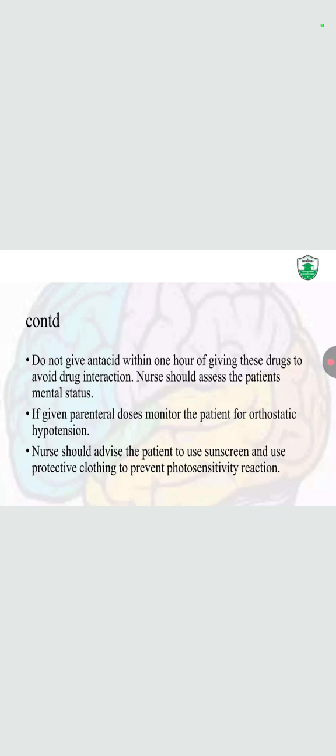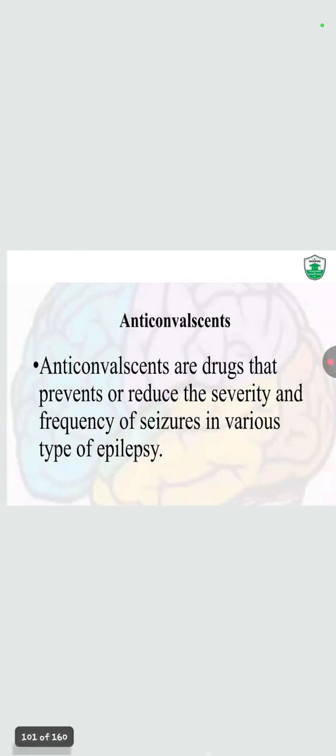Orthostatic hypotension is when we sit and suddenly stand up, and we face drowsiness. This is orthostatic hypotension. The nurse should advise the patient to use sunscreen and protective clothing to prevent photosensitivity reactions.